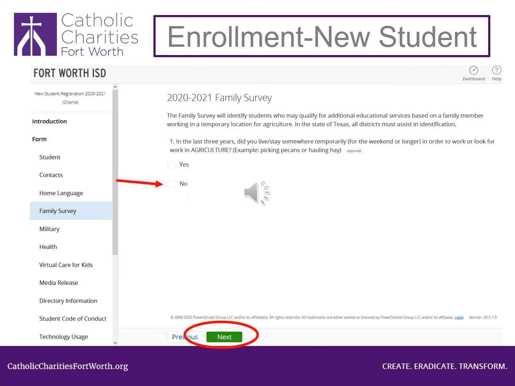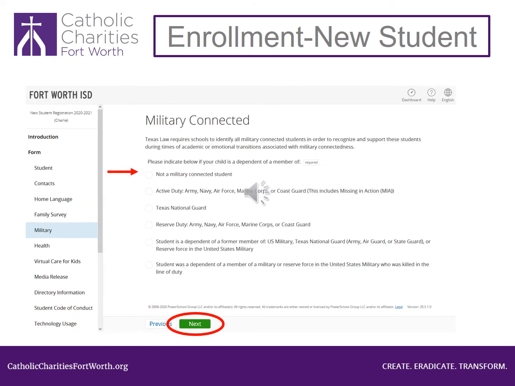On this screen, select No. This is very important. Click the green Next button at the bottom of the page. On this page, select not a military-connected student. This is very important. Click the green Next button at the bottom of the page.